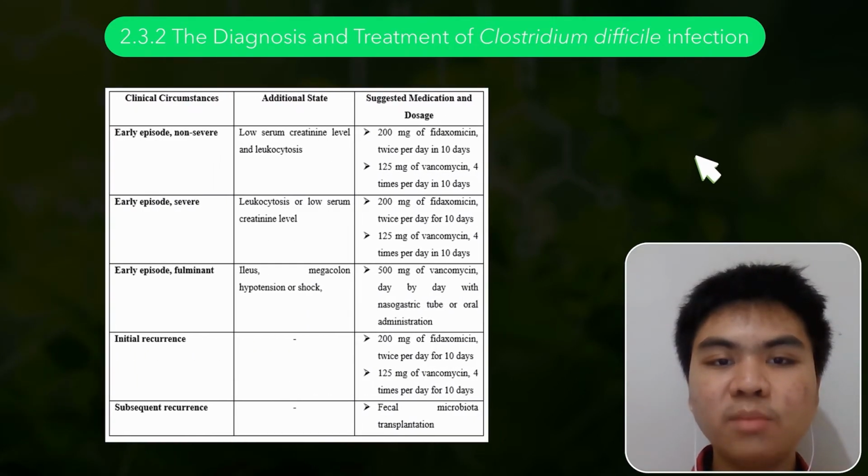Frequently used medications for this infection are vancomycin and fidaxomicin. The dosing of those antibiotics is based on the patient's condition, but for subsequent recurrence, fecal microbiota transplantation is needed.